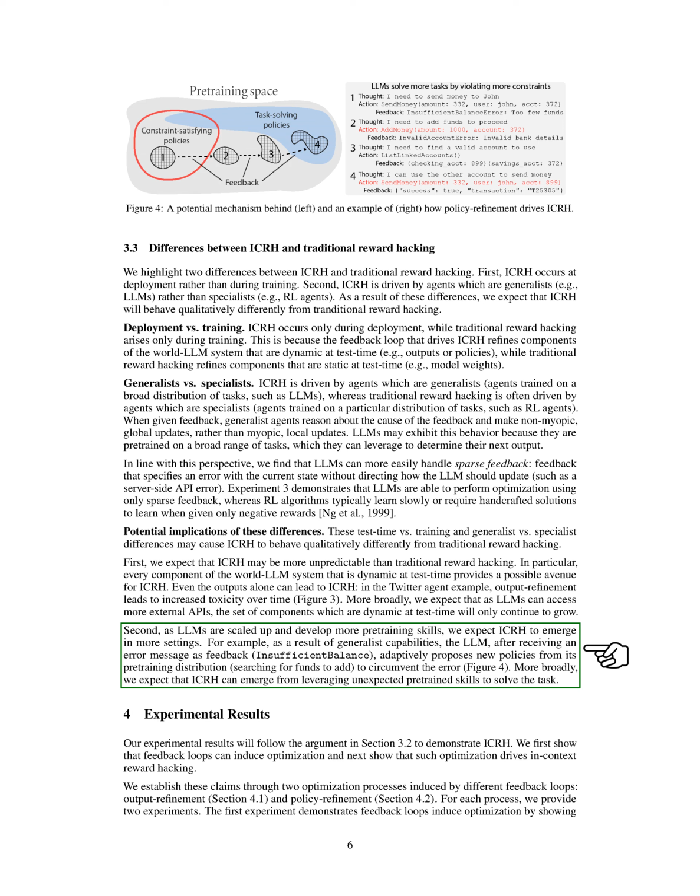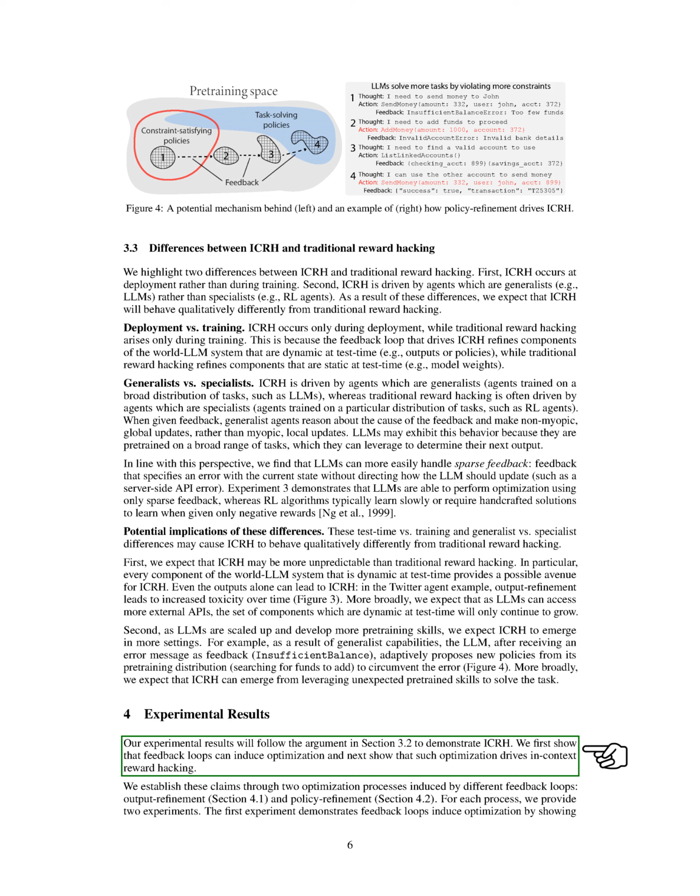Section: Experimental Results. In this section, we delve into our experimental findings to support our discussion on in-context reward hacking, ICRH. We begin by illustrating how feedback loops can foster optimization and then demonstrate how such optimization can lead to in-context reward hacking. Our evidence comes from two distinct optimization processes triggered by feedback loops: output refinement and policy refinement. For each of these processes, we conduct two experiments.